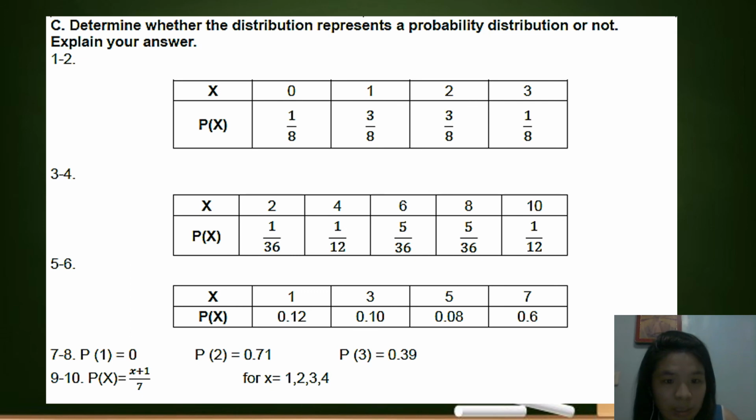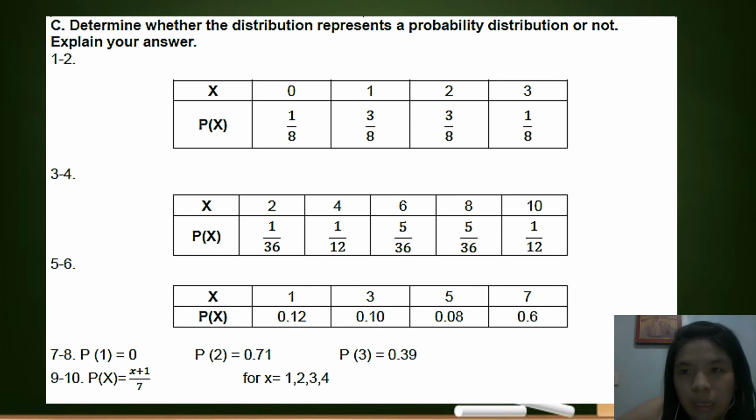So, letter C, you determine whether the distribution represents a probability distribution or not. Explain your answer. It was already discussed in this video lesson: how to determine if a distribution is a probability distribution or not. There are two properties, right?